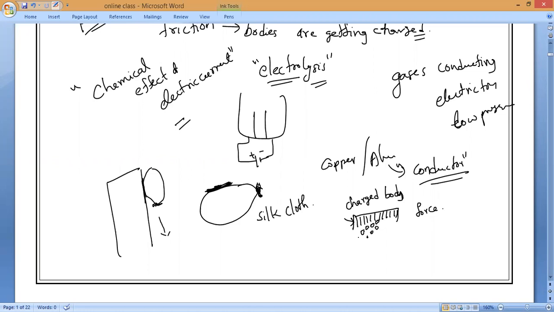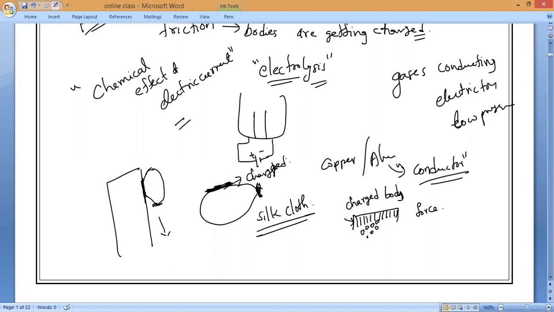In the same way, the balloon sticks to the wall for a certain period of time and later falls down. When we rub it with the silk cloth, it turns into a charged body. So this is the observation we can notice. On the basis of these observations, we can say that when two uncharged bodies are rubbed together, they get charged or not?